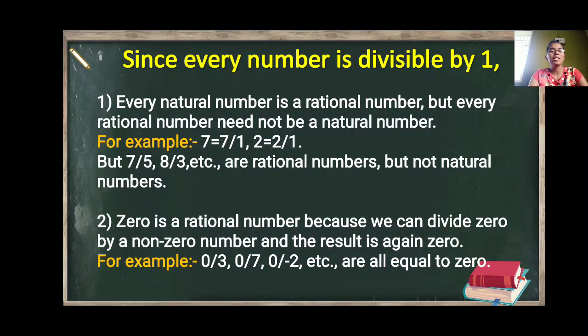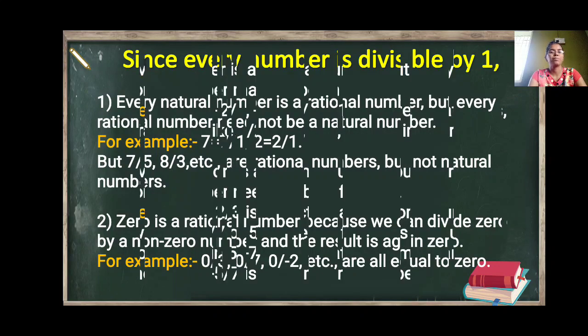Now the second result is 0 is a rational number, because we can divide 0 by a non-zero number and the result is again 0. A rational number is in the form of p upon q. Now 0 can be written as 0 upon 3 or 0 upon 7, 0 upon minus 2, 0 upon 8. All these give us 0. So 0 is a rational number.